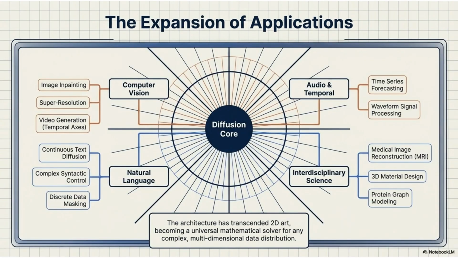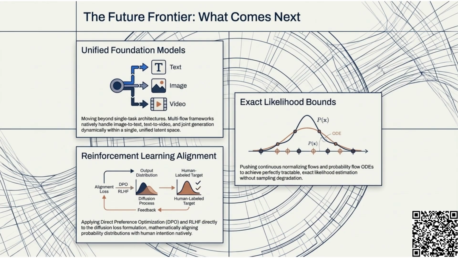The diffusion core has expanded applications far beyond 2D art. It serves as a universal mathematical solver across computer vision, natural language, audio and temporal data, and interdisciplinary science, handling complex multidimensional data distributions. The future frontier involves three areas: unified foundation models, which handle text, image, and video within a single latent space; exact likelihood bounds for accurate estimation without sampling degradation; and reinforcement learning alignment, integrating human feedback directly into the diffusion process.